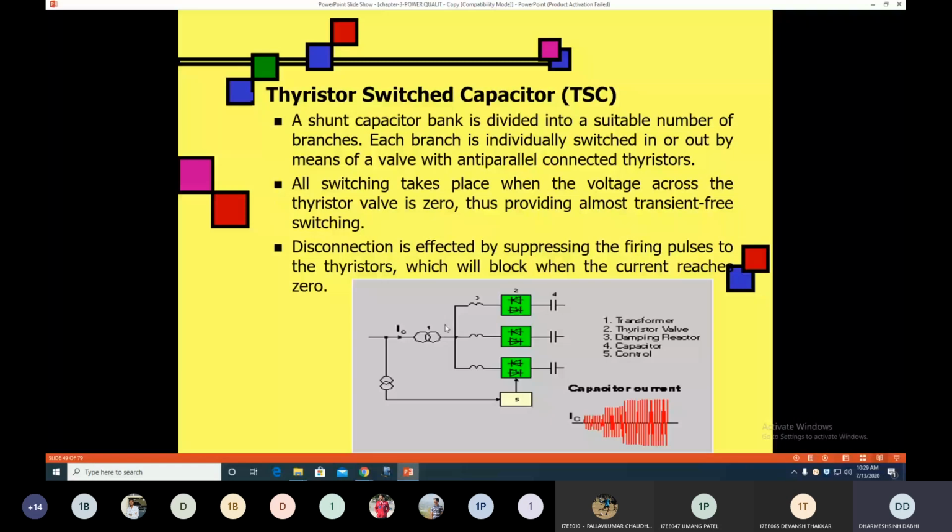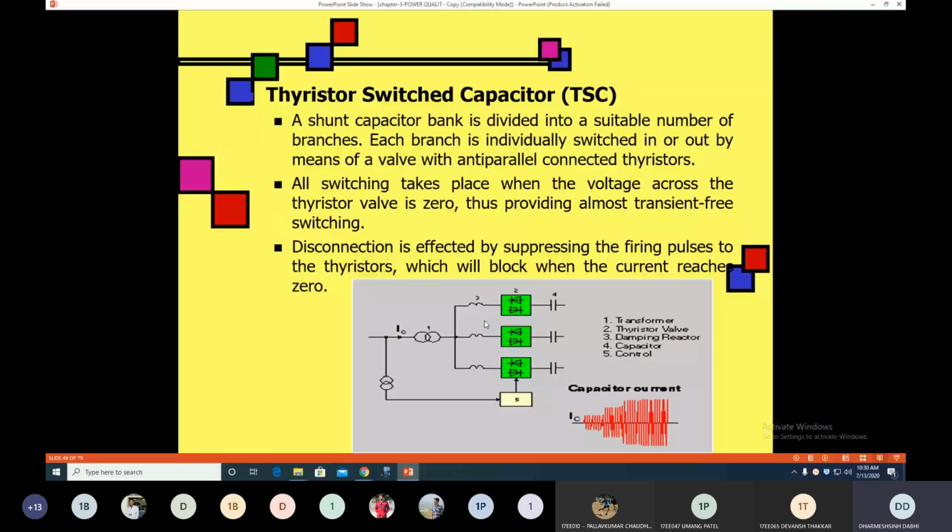So you can see that this is a single line diagram of the thyristor switched capacitor, and it is divided into a suitable number of branches. You were given the reason in the last lecture why we divide it into a number of branches: because the reactive power requirement varies as per the variation of the load. So if your load is very dynamic in nature, it requires different amounts of reactive power.